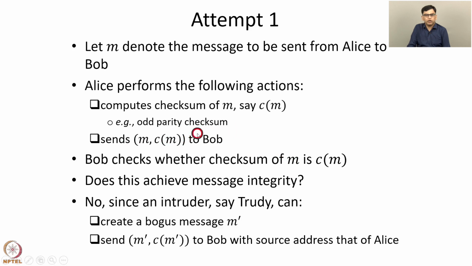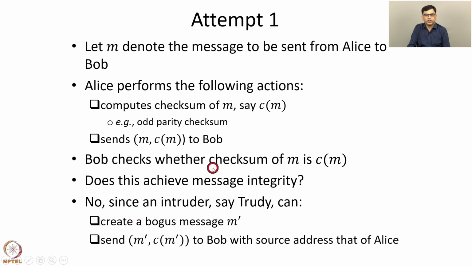It does not achieve message integrity because an intruder, say Trudy, can create a bogus message, let's call it M prime, and since the checksum function is known to everyone, Trudy can find out the checksum of M prime and send M prime comma C of M prime to Bob with source address that of Alice. So Trudy can spoof the source address and make the source address that of Alice and send this message M prime comma C of M prime to Bob.